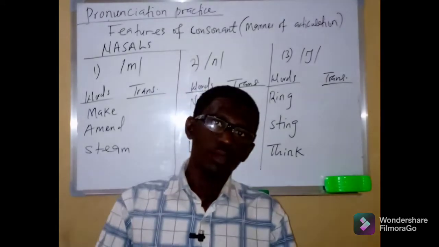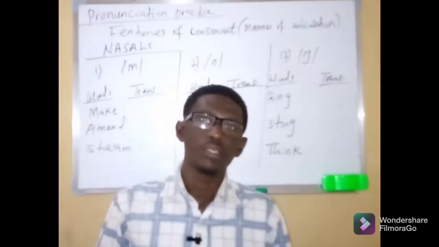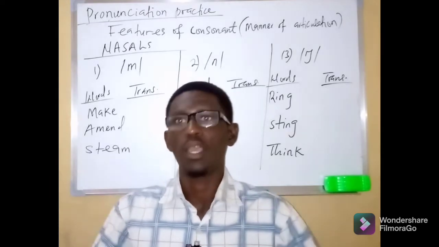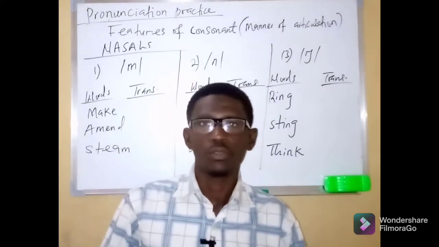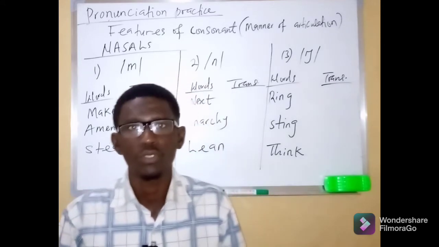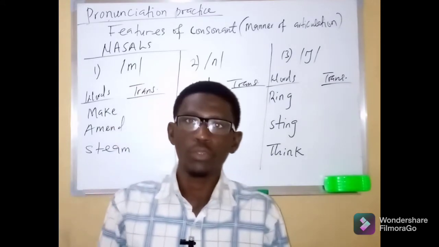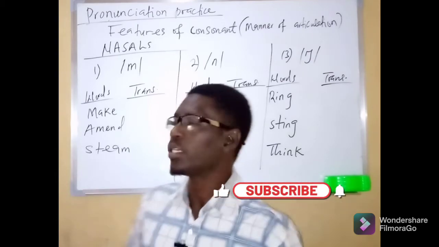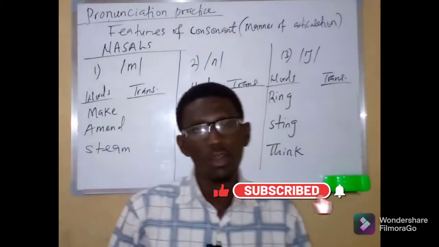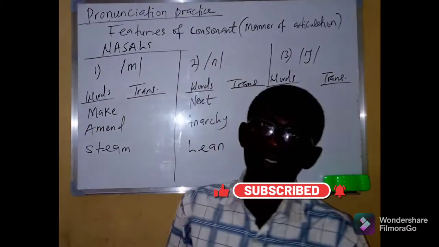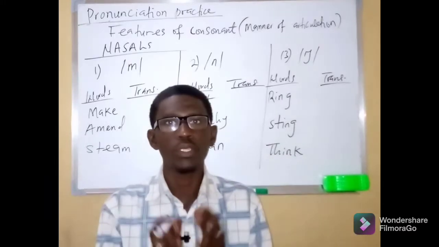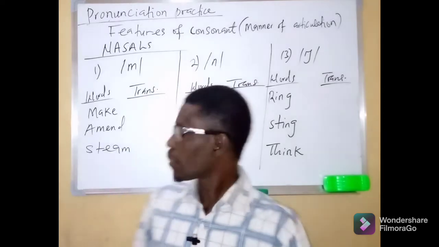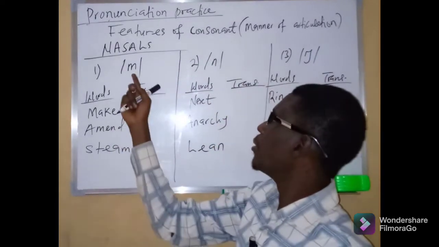And remember, we said manner of articulation explains the question how these sounds are pronounced or produced. So these consonant sounds are pronounced with the air passing through the nasal cavity. And these sounds are 3 in number, as you can see on the board. There are 3 consonant sounds categorized or grouped together and called nasals. First among them is the M sound.